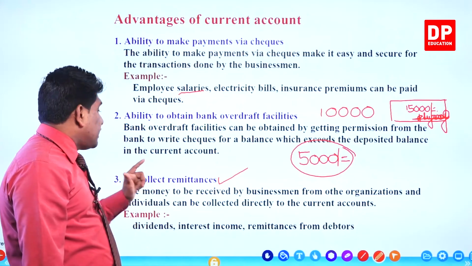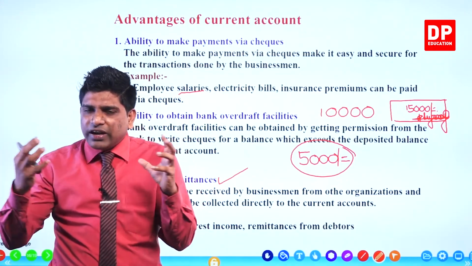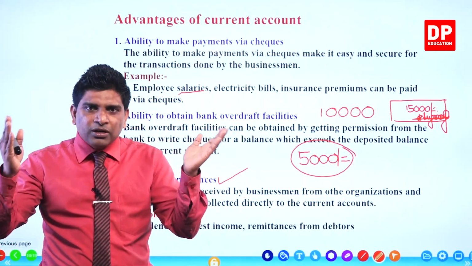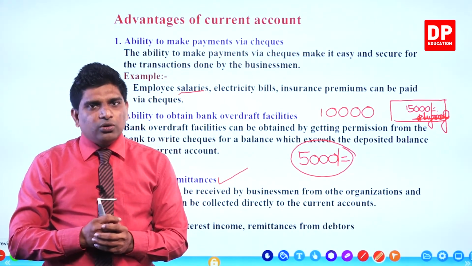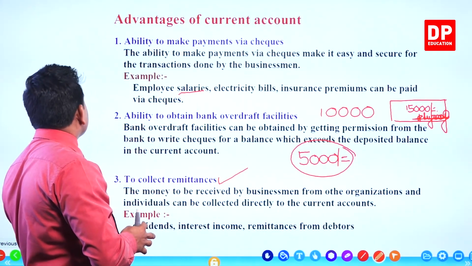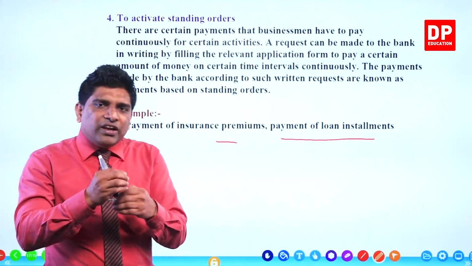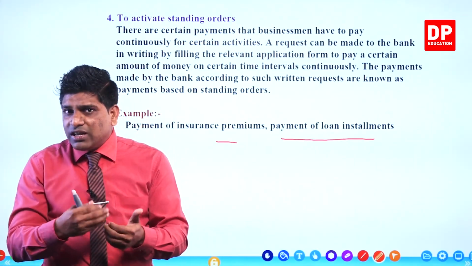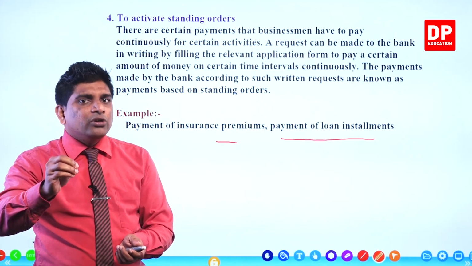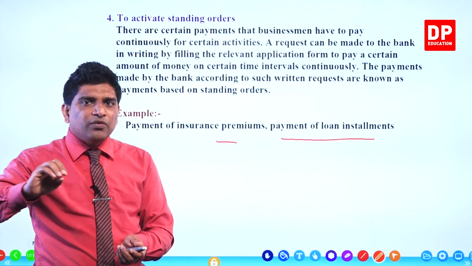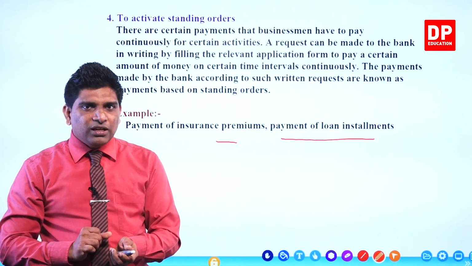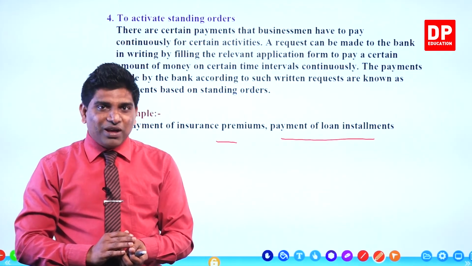The other one is to collect direct remittances. You can collect different income through your current account. You can give an order to those people to deposit their payments to your current account, not to come to your business place. The other one, you can activate stand-in orders. You can give an order to the bank to pay your fixed payments to the fixed institutes. They will do that payment at the end of the month. They will deduct that money from your bank account.